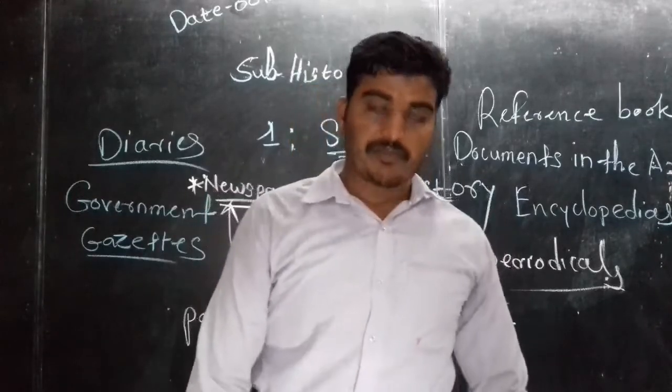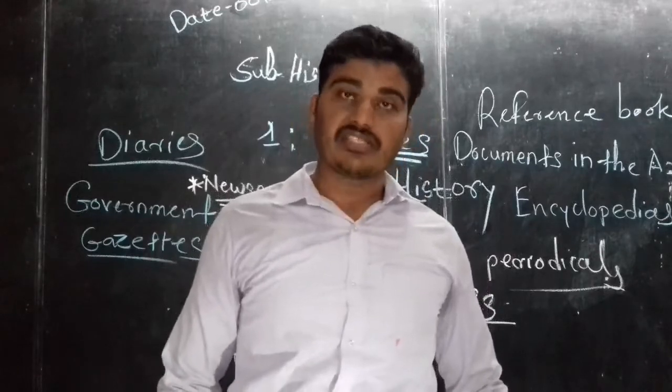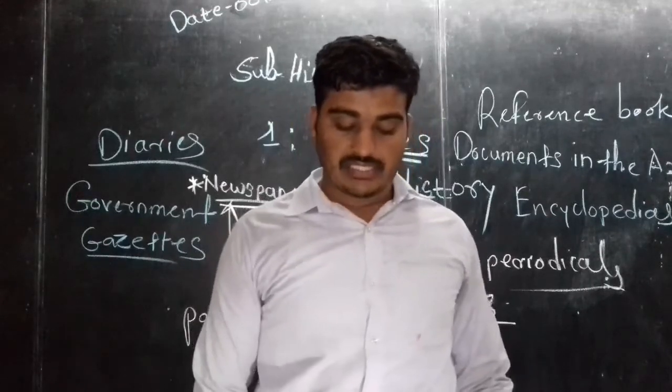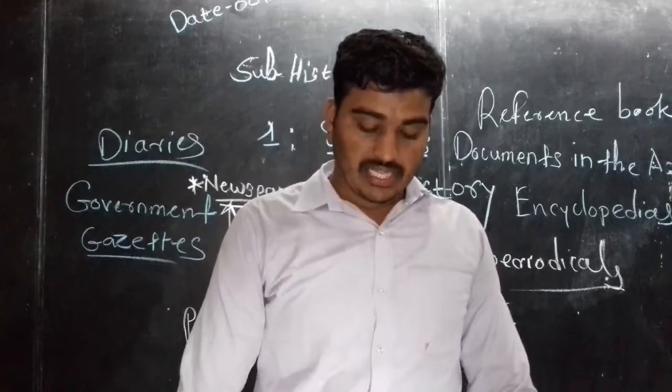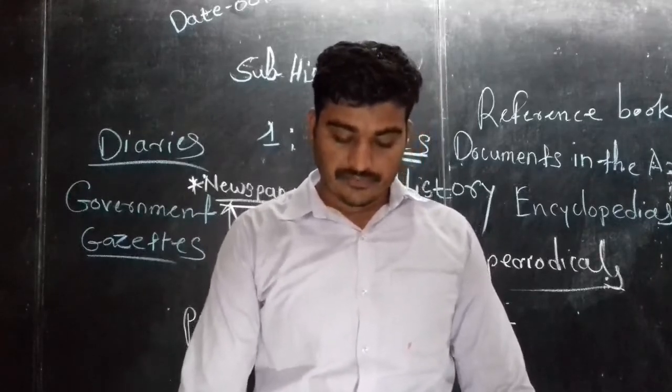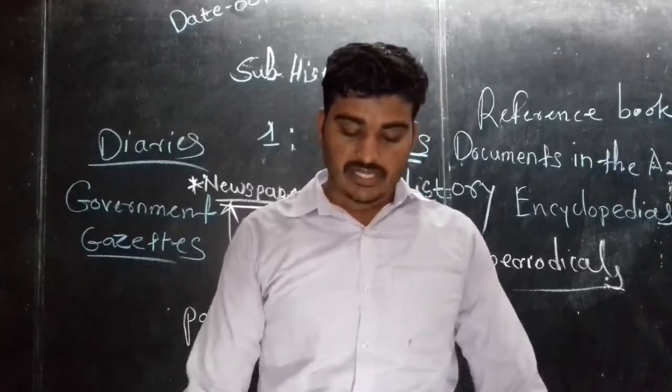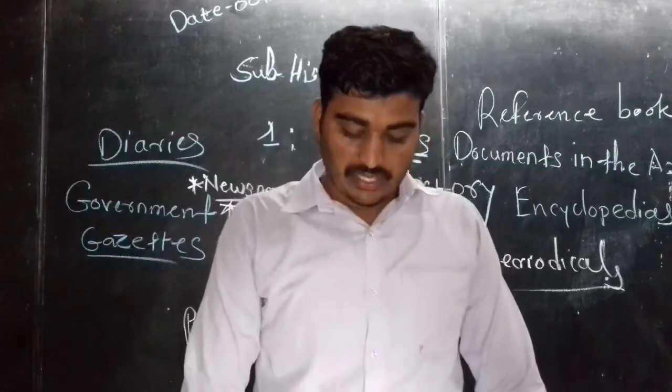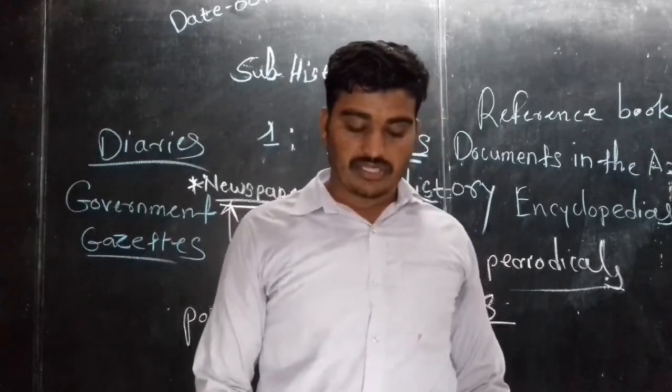Some newspapers produce special supplements towards the end of the year that give an overview of the important events of the year. Such supplements help us understand the important events of the year.